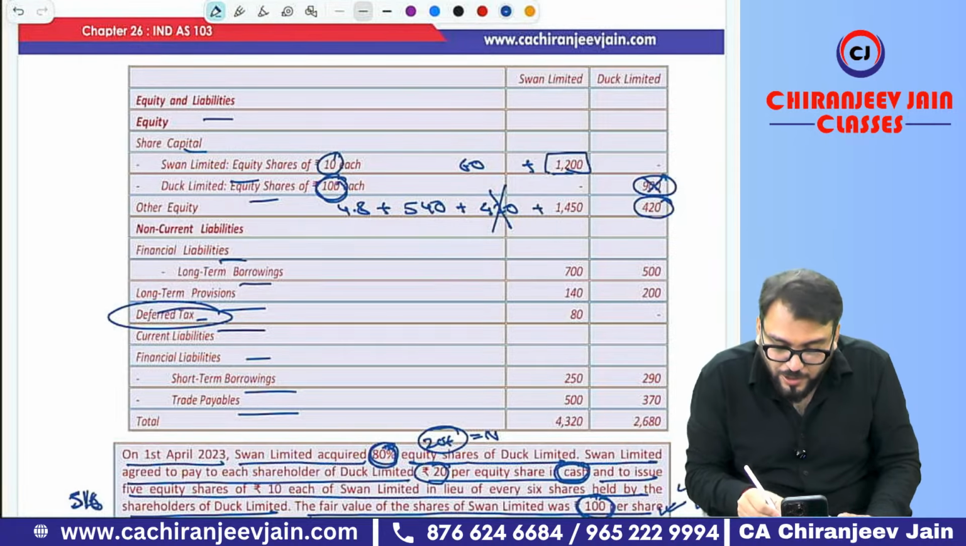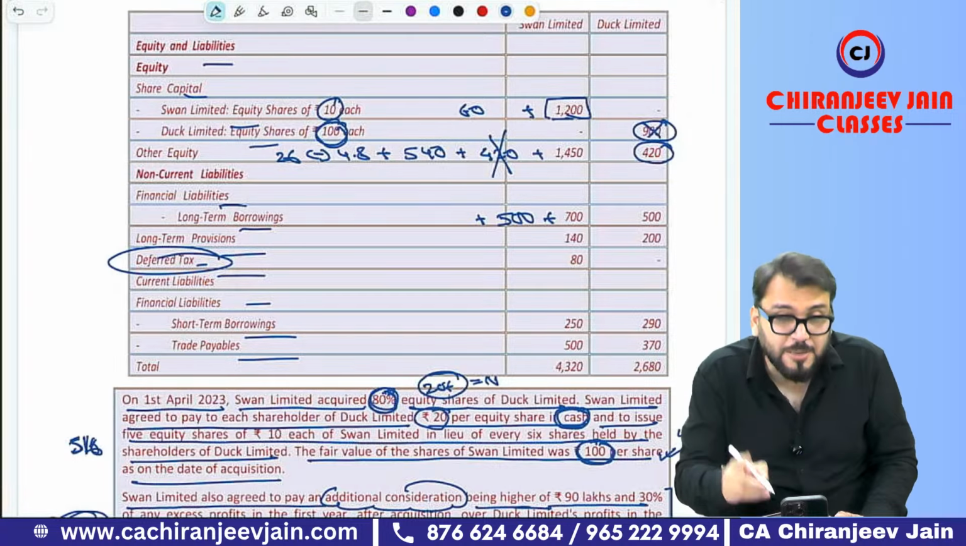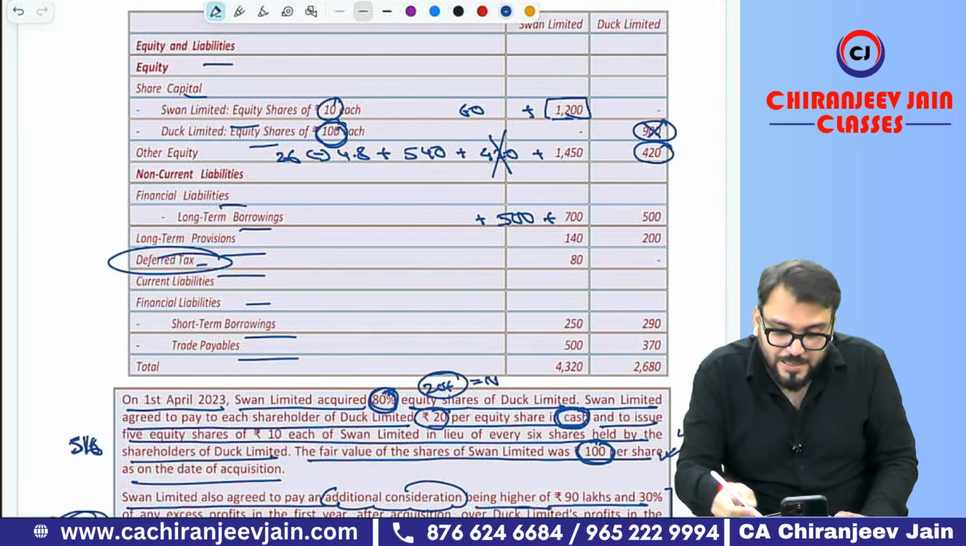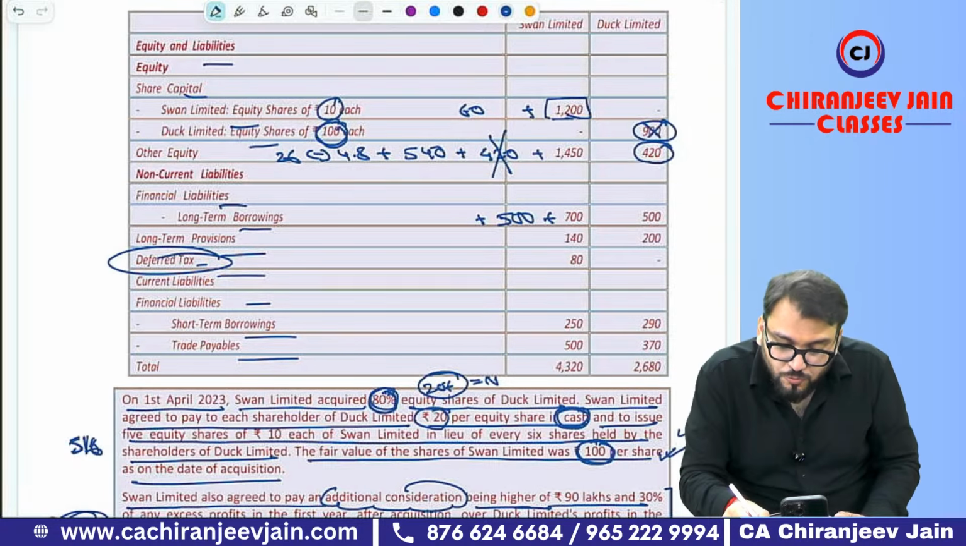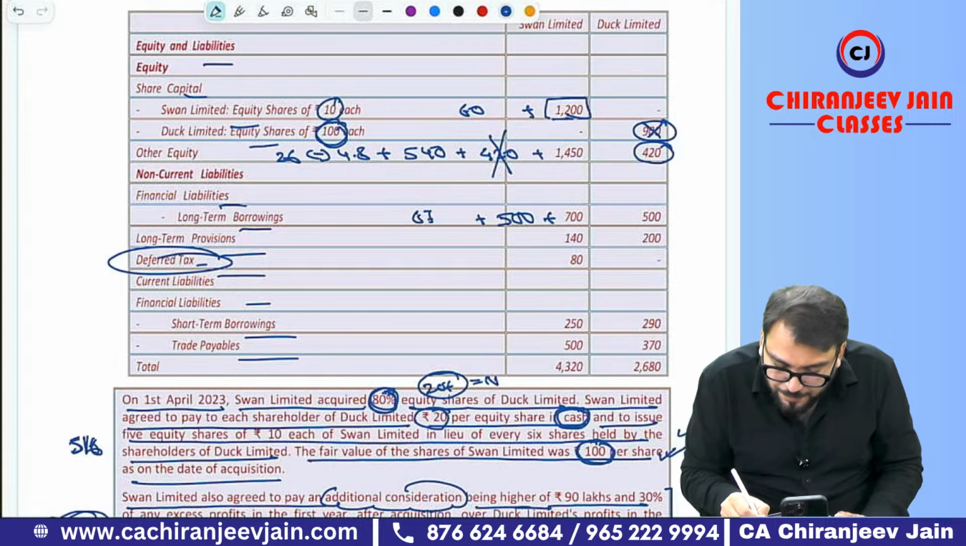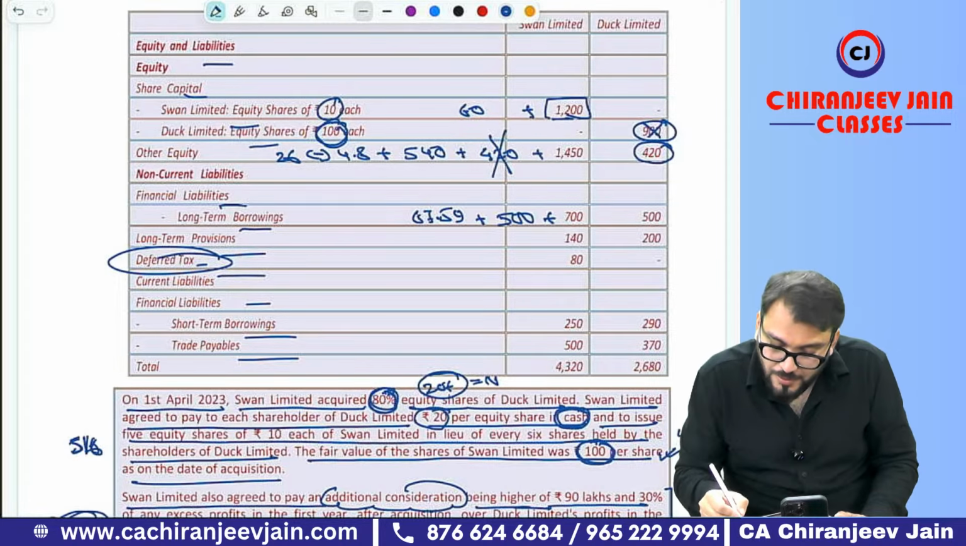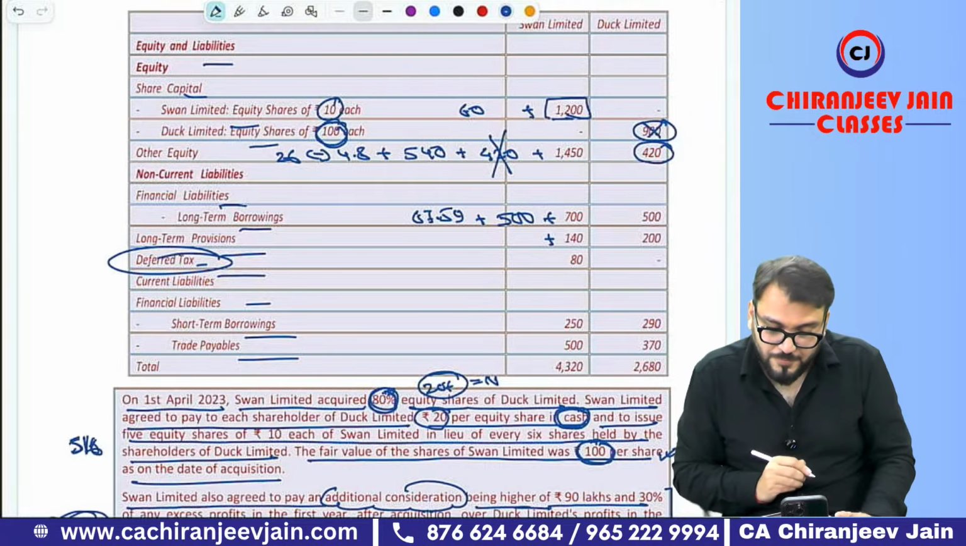Now long-term borrowing 500 will come. Correct. And there is one deferred liability. What was the deferred liability? Because it's payable after 3 years, that will also be a non-current liability. What is the amount? Deferred liability is 67.59. So 67.59. Then long-term provision. Correct.